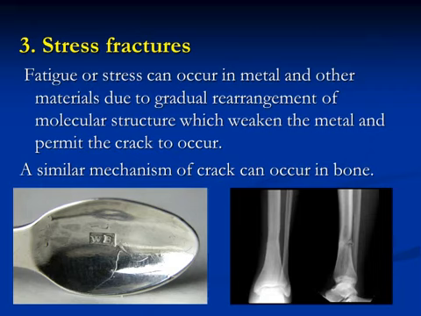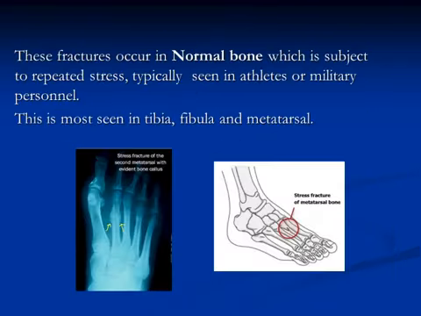Third fracture type, stress fracture. Stress, or what we call fatigue fracture, can occur in metal and other materials due to gradual rearrangement of the molecular structure, which will lead to weakening of the metal and permit it to crack. A similar mechanism of cracks can occur in bone. When the bone is subject to repeated stress, it will lead to what we call stress fracture.